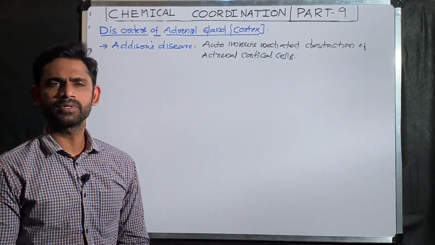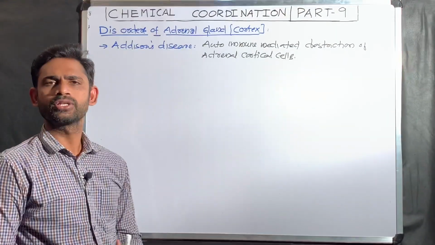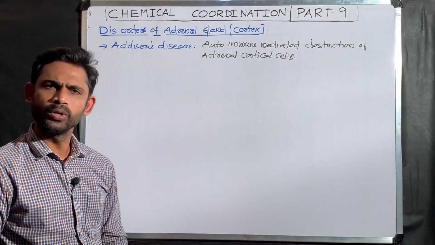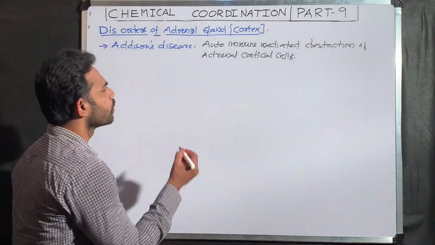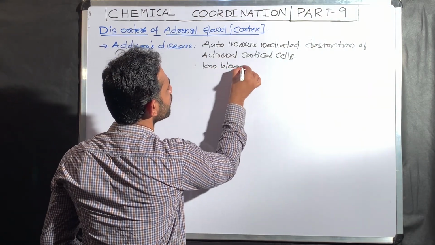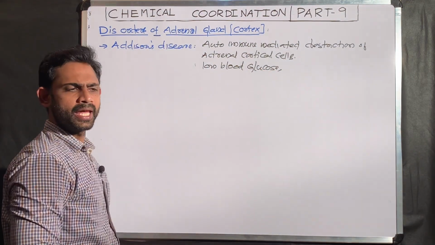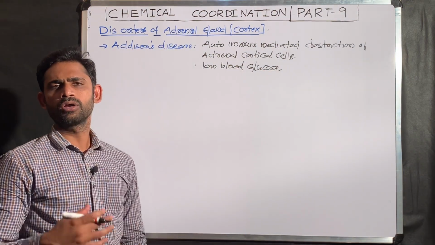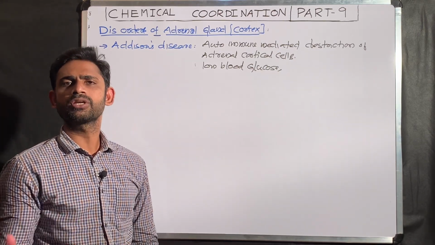So what are the symptoms associated with Addison's disease? When there is cortisol, there is hyperglycemia, we know. But in this case, because there is a deficiency of cortisol, that results in a low blood glucose level. Then aldosterone is responsible for the reabsorption of sodium and secretion of potassium.